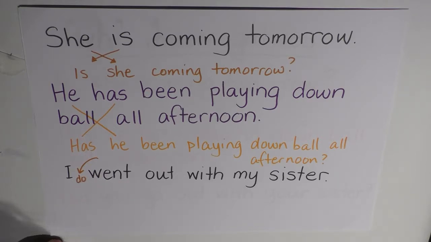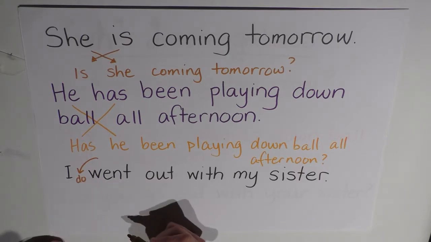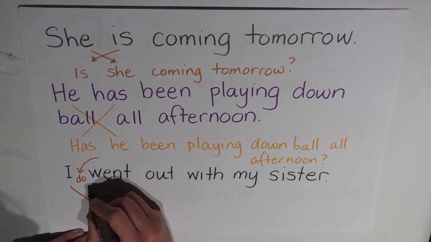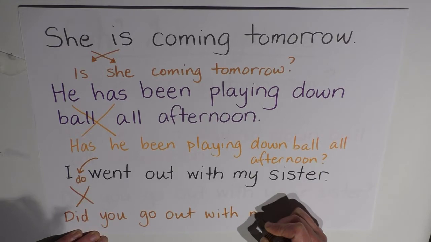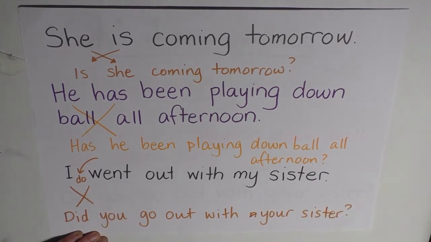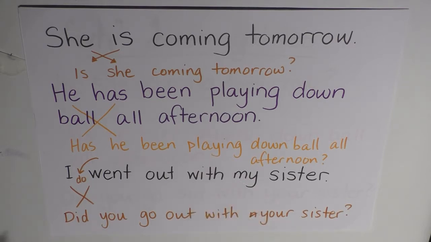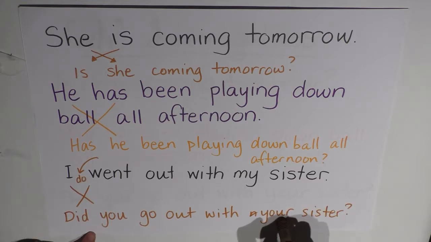So not only do we have to bring in dummy do, which we then invert, we then have to put the tense onto the dummy do in order that it is carrying the tense like all of our finite verbs do. So let's see how that pans out. And I've turned it into, did you go out with your sister? I've actually changed the my to your there as well, to directly match the opposite of this. So I changed I to you and my to your. Yes, I went out with my sister.